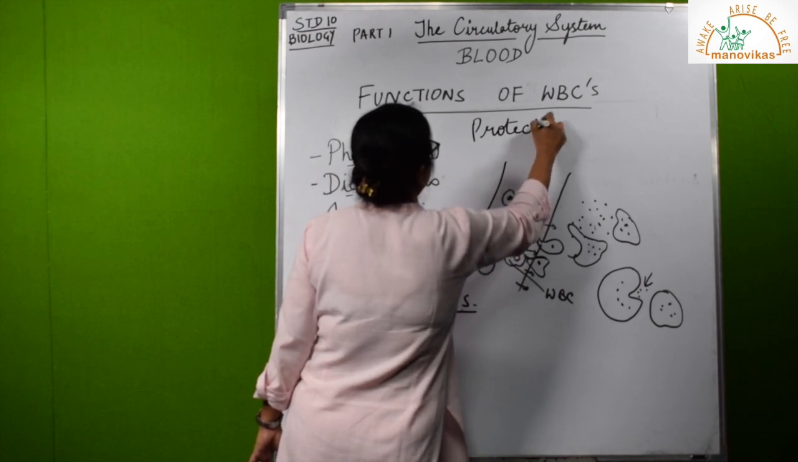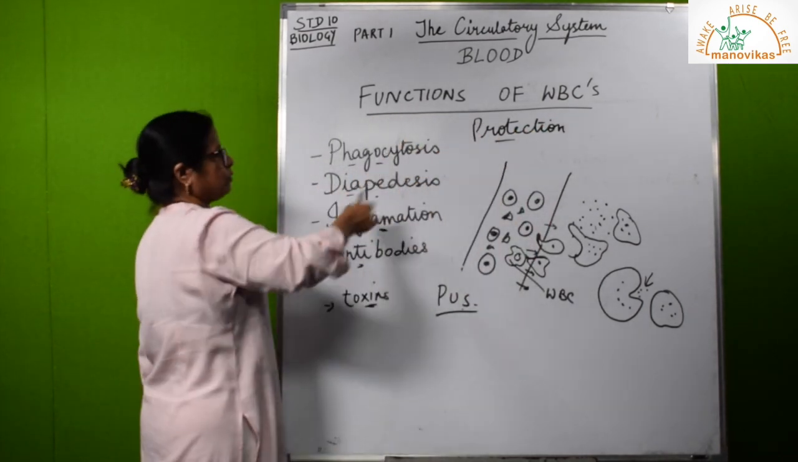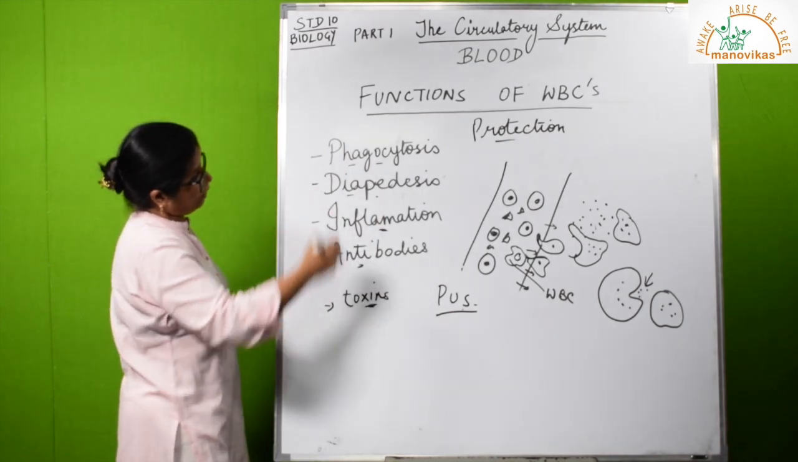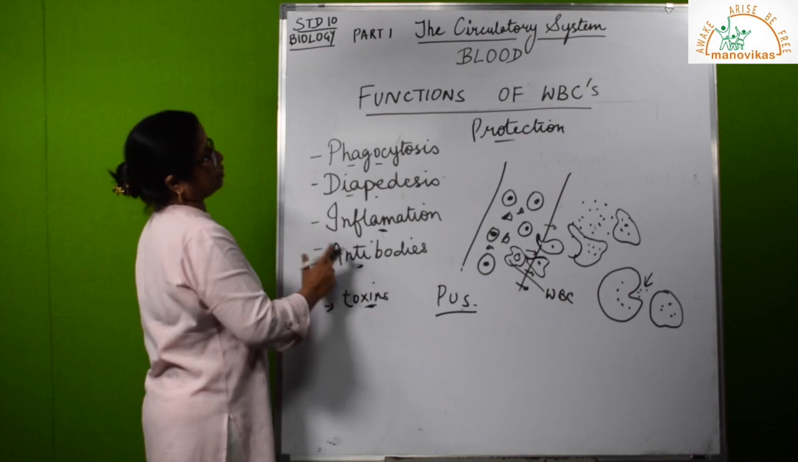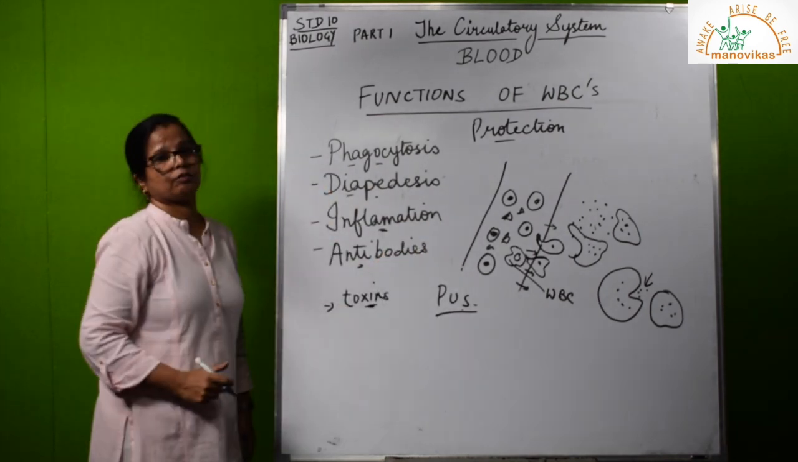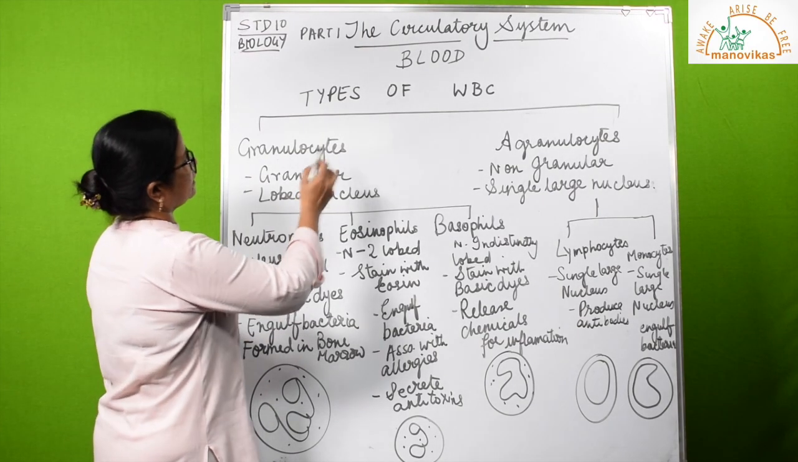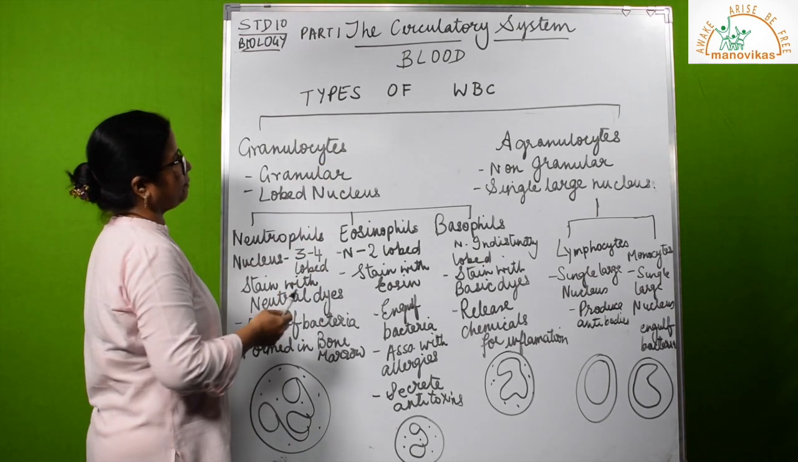From any other thing that is entering, any other foreign invasion on the body. So, the WBCs have modified themselves. They are able to do all these processes to protect the body. So, they play a major role in protection of the body. Let us now study the types of WBCs.